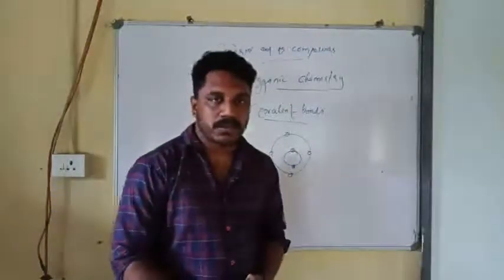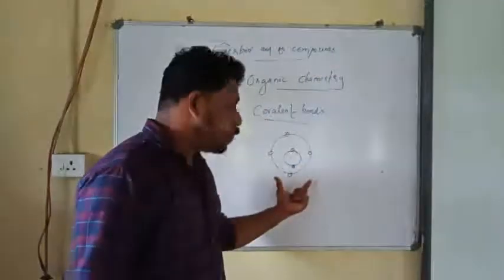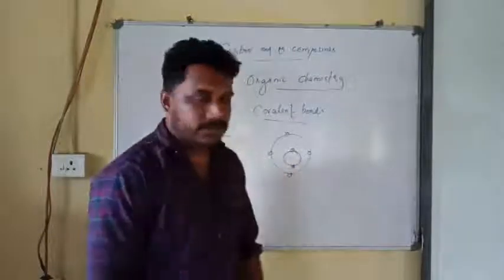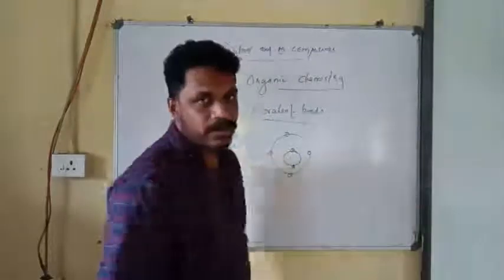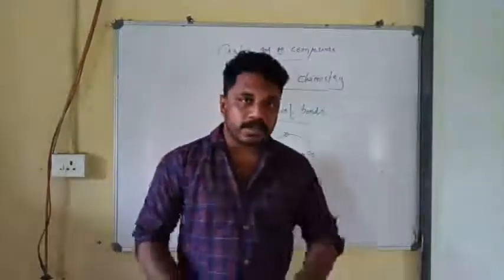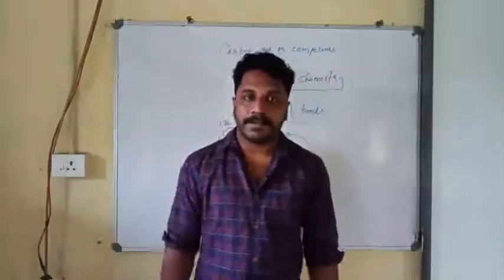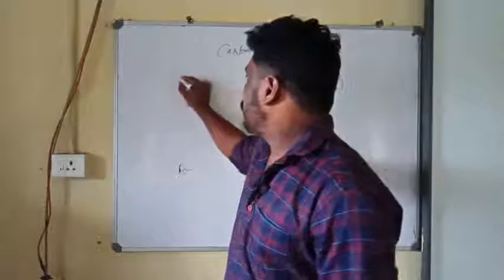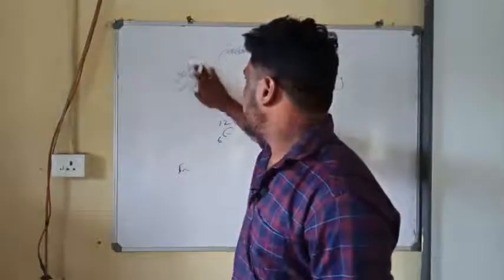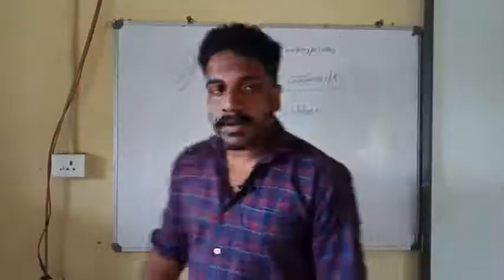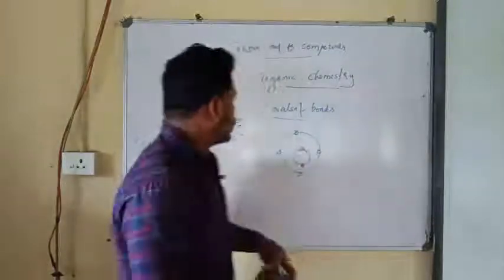Now let's see how carbon takes part in a chemical reaction. We know that all the elements want to be stable, right? How do they become stable? They can be stable only when they attain an octet. Do you know what is octet, or do you know what is the octet rule?